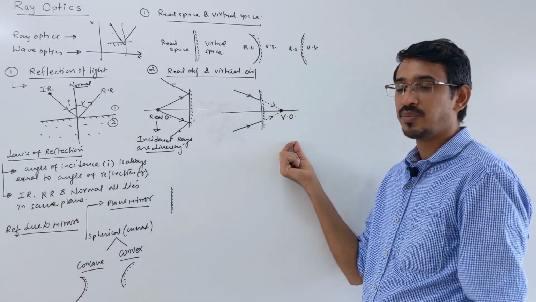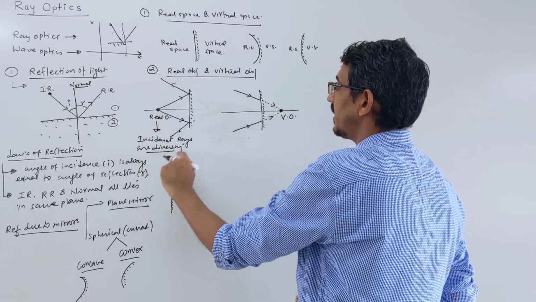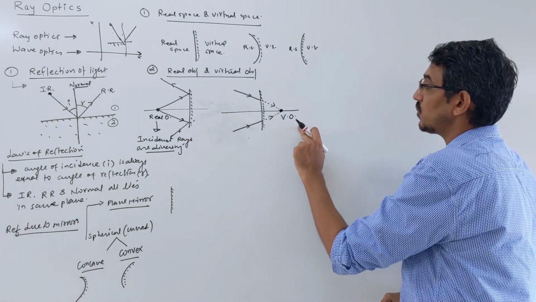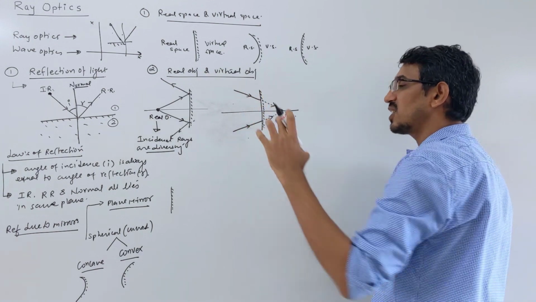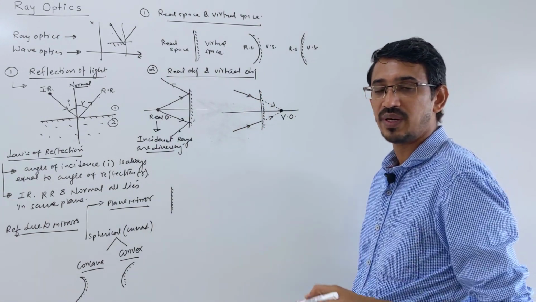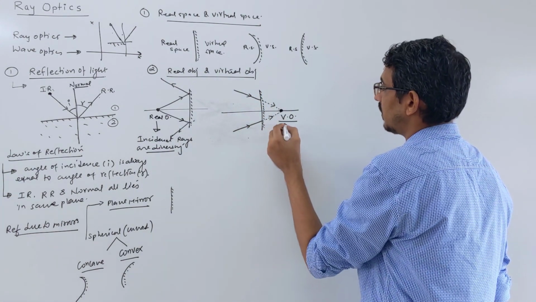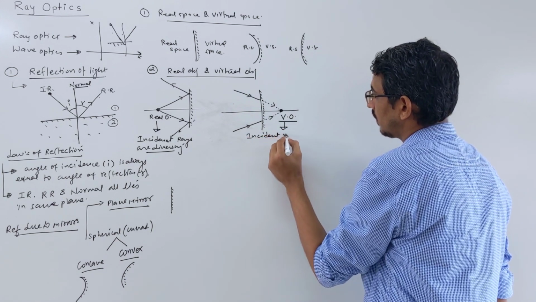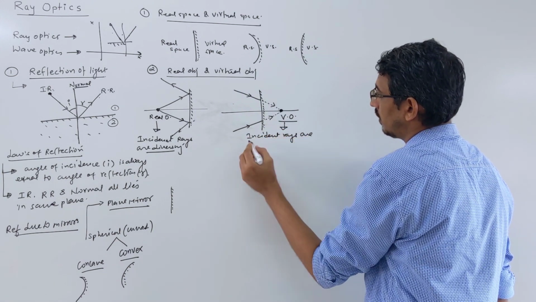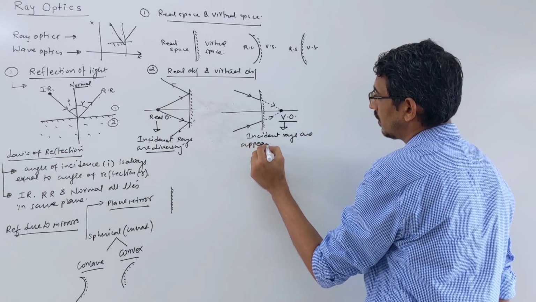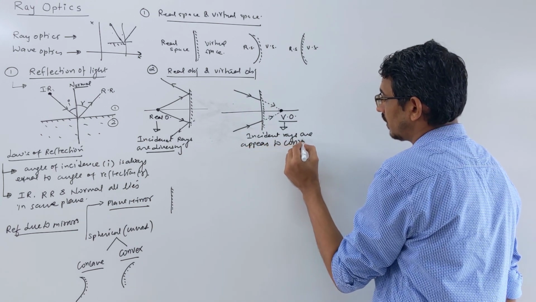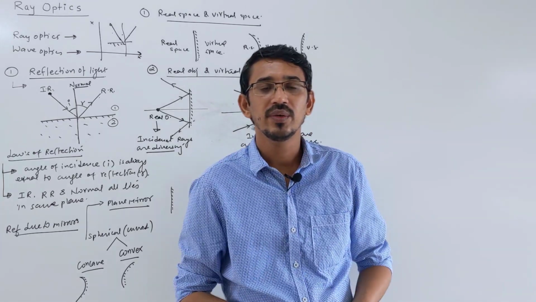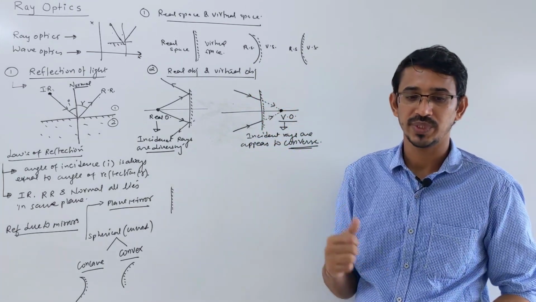The definition remains the same. What is a real object? Incident rays are diverging from that point, that's your real object. And what is a virtual object? Your incident rays are supposed to meet, or you say converge. So a virtual object is where the incident rays appear to converge. They seem to meet at that point. So that's called your virtual object, right?